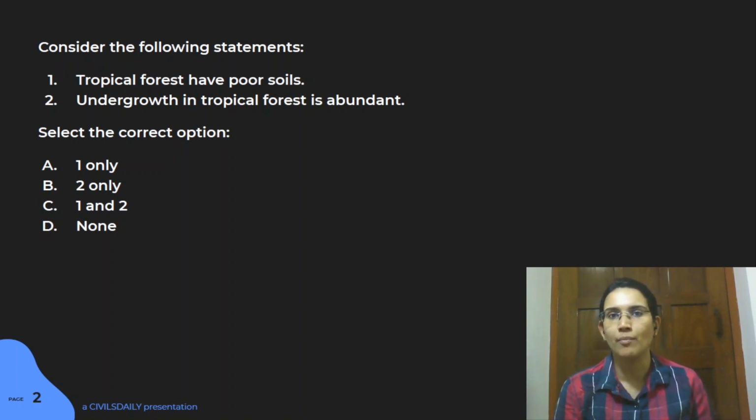So by that logic, if there are trees that are growing under that initial stage of canopy, they'll not get too much sunlight, and that is why the survival becomes very difficult. So that is why we have very less undergrowth in case of tropical forest, because the sunlight that reaches the bottom is very less. There are very tall trees, and because of that, most of the sunlight is captured in the upper sphere. So yes, the answer is A here.